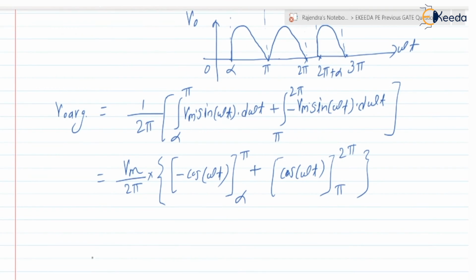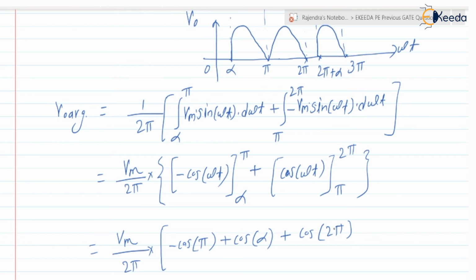This equals Vm by 2 pi into minus cos pi minus cos pi plus cos alpha plus cos 2 pi minus cos pi.